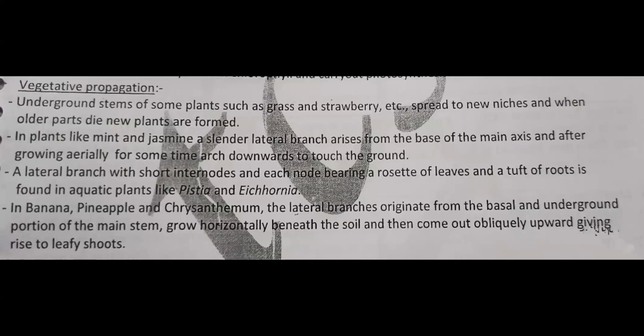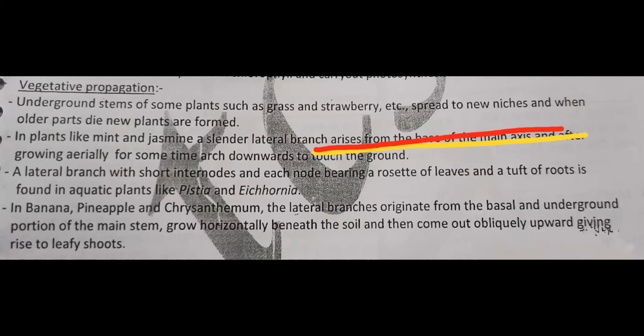No, it's okay. Vegetative propagation, underground stem of some plants. In your book, this is given very randomly, but you should always remember the way I have taught you. Runner: remember the soil surface. The runner is a stem branch that grows parallel to the soil surface. Examples are oxalis and lawn grass.